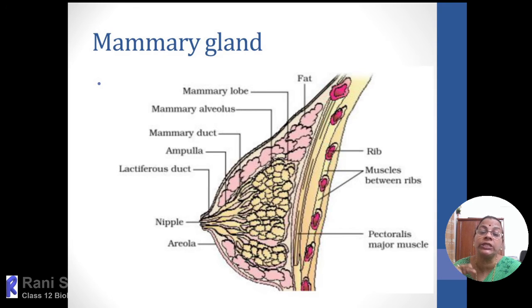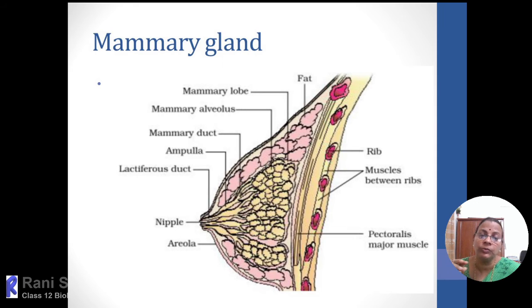So nearly 20 lobes will be there, very closely packed with the help of highly concentrated adipose tissue, that means fat tissue. In the figure itself, you can see nearly 20 lobules. Inside the lobules, there is a collection of alveoli. Each alveolus leads into a mammary tubule.